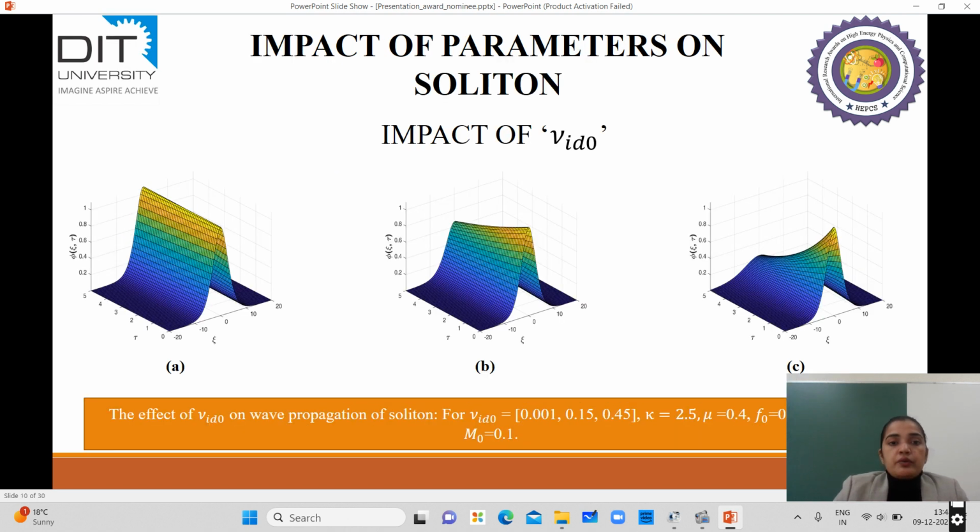Next, we have additional parameters in our soliton, the first one being nu, which is a damping parameter. You can see that for a range of increasing values of damping, the back end side of the soliton will show compressive behavior, and for a higher value of damping, this soliton will compress forever.